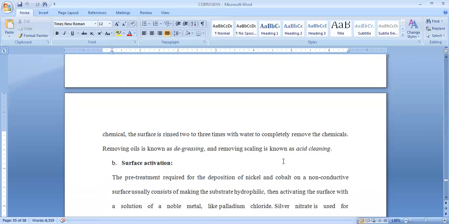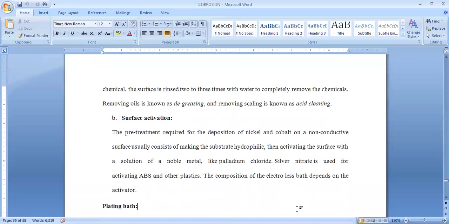The next step is surface activation. In surface activation, the base metal should be receptive towards the coating. For that purpose, we are activating the surface by the addition of some materials like palladium chloride or silver nitrate. When these metallic compounds are added on the surface, the surface will be activated and is more prone to coating, so it is easily coated. These are the materials used to activate the surface region of our base metal.